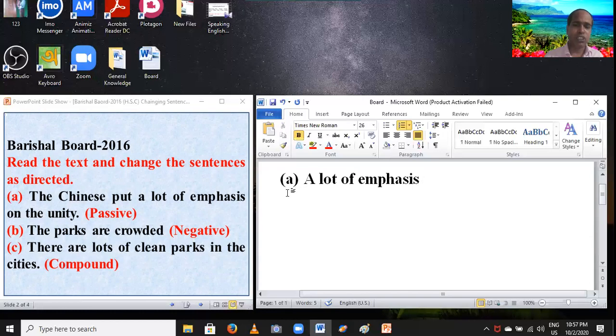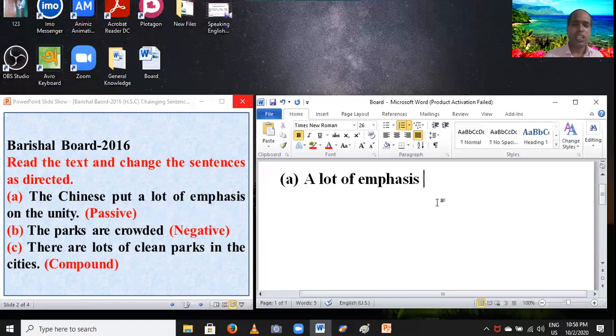And then you have to set the auxiliary verb, but there is no auxiliary verb in this sentence. You have to go to the next part. And then you have to bring an extra word.